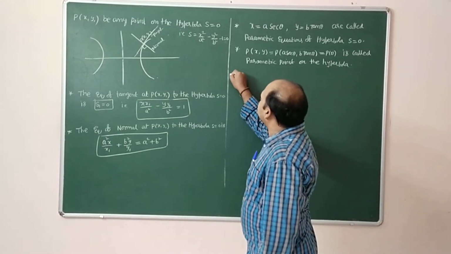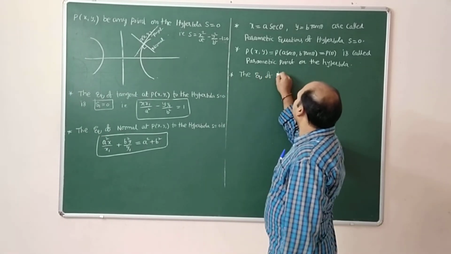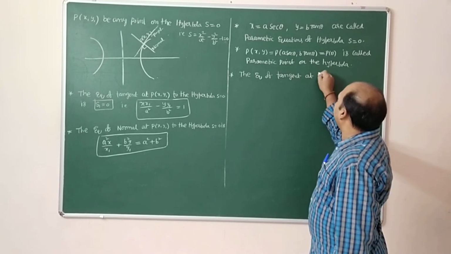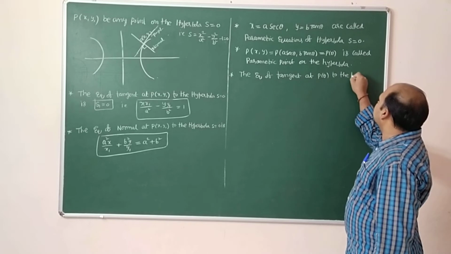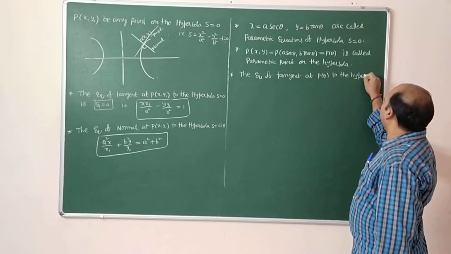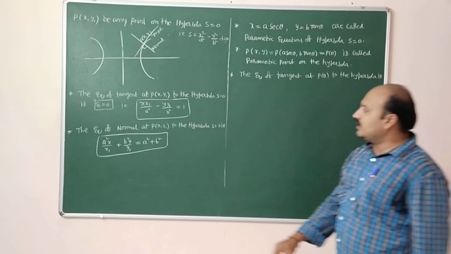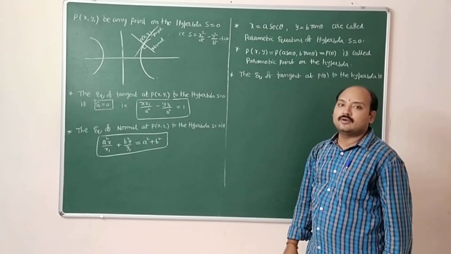The next point is the equation of tangent at P of theta to the hyperbola. In place of x1, y1 substitute a secant theta, b tan theta.